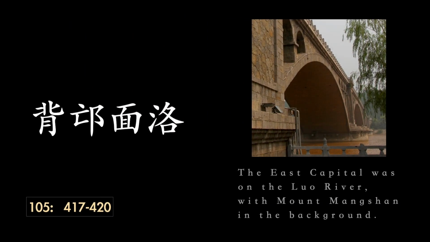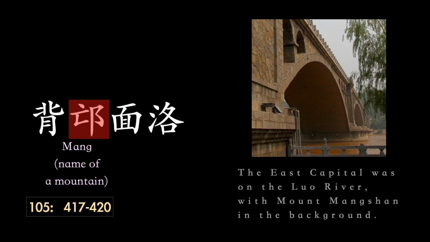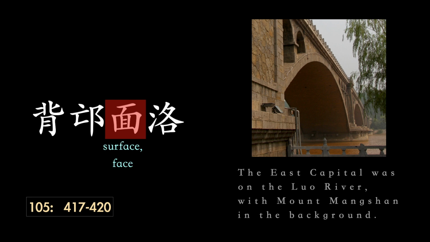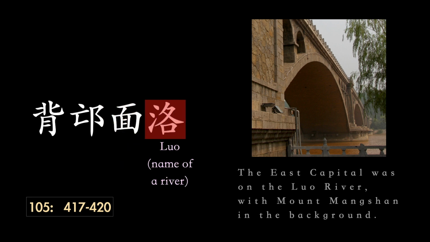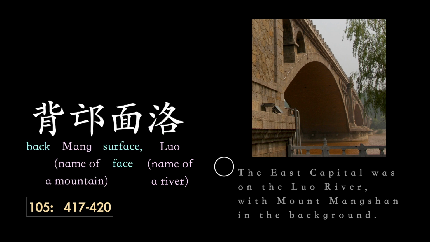Let's look at line 105. I'll offer an English translation character by character. Back. Mang, name of a mountain. Surface, face. Lo, name of a river. Together they could be translated as the east capital was on the Luo River with Mount Mangshan in the background.